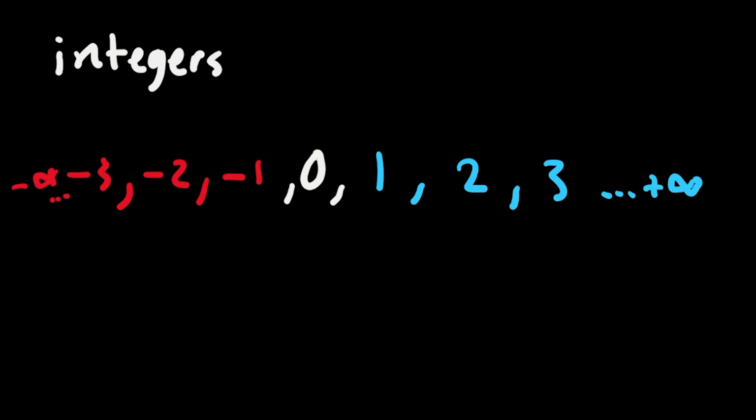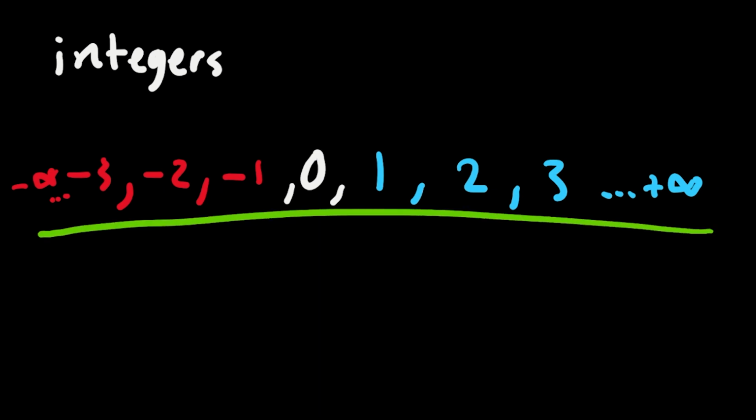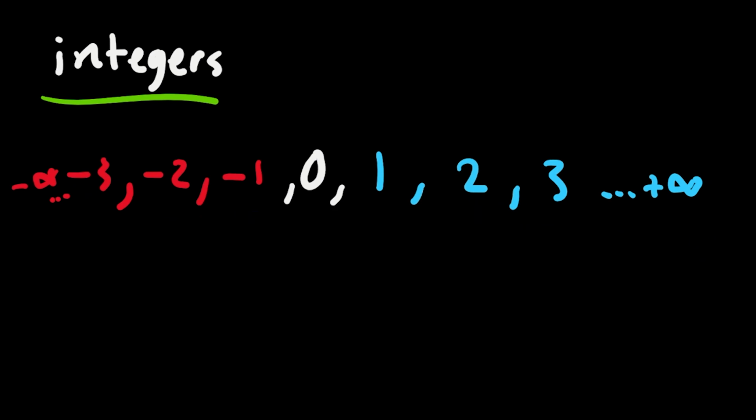So these numbers are called integers. Just note that if you look at this part here, they are nothing but the natural numbers.